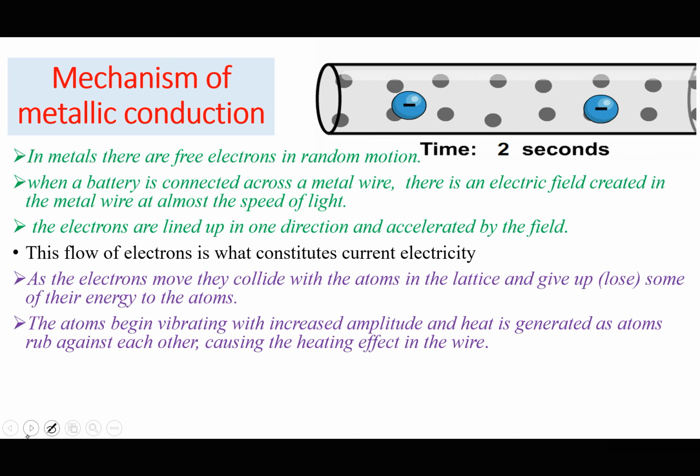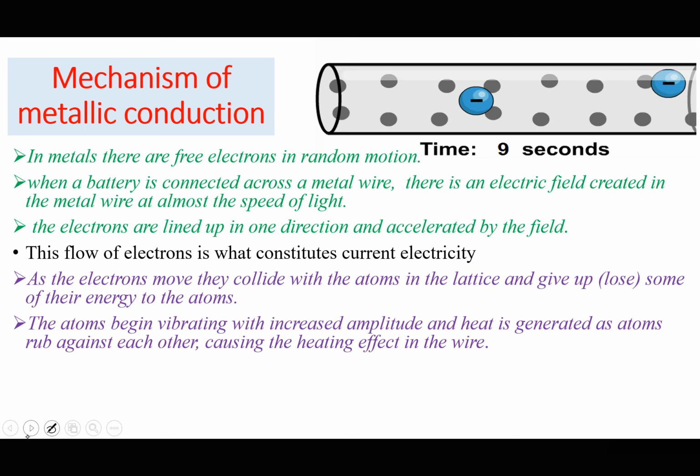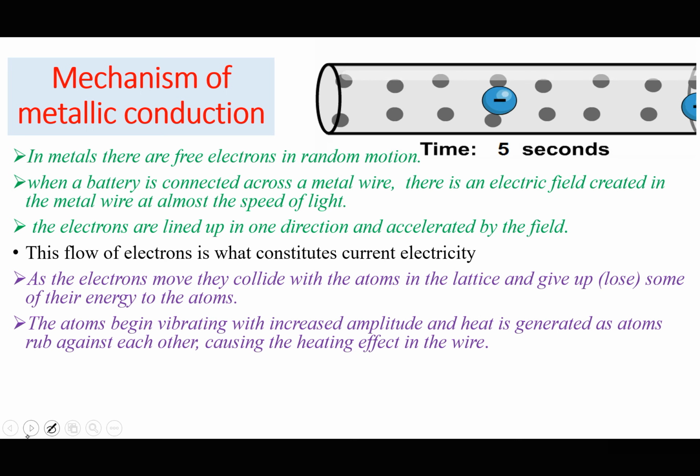So, as the electrons move, they collide with the atoms in the lattice, and they give up or lose some of their energy to the atoms. The atoms begin vibrating with increased amplitude, and heat is generated as the atoms rub against each other, causing the heating effect in the wire. Sometimes if you were charging a phone and you pull out the charger, you notice that the charger has warmed up.